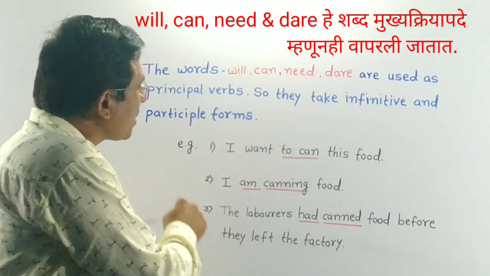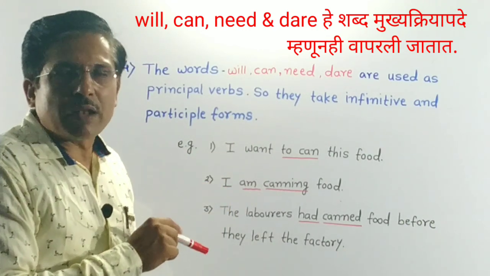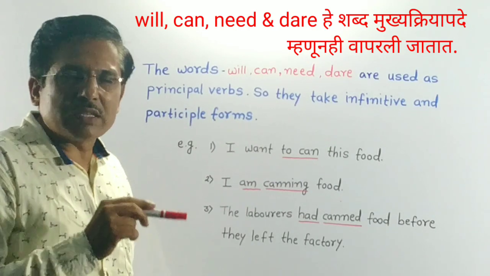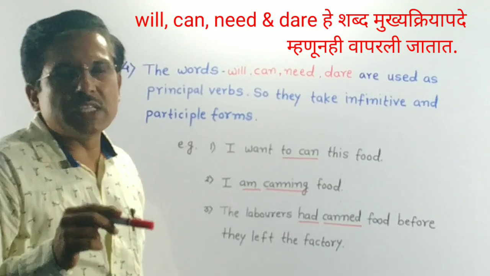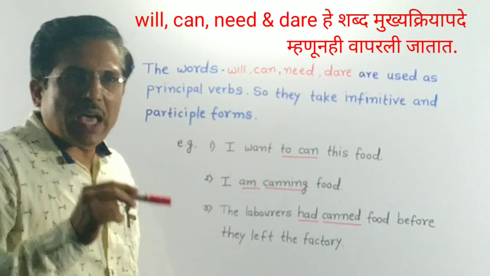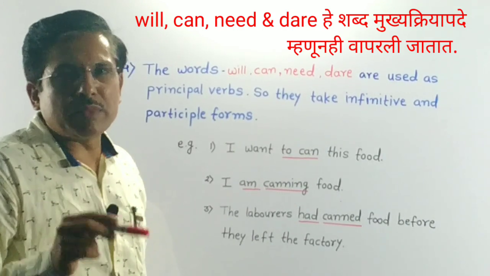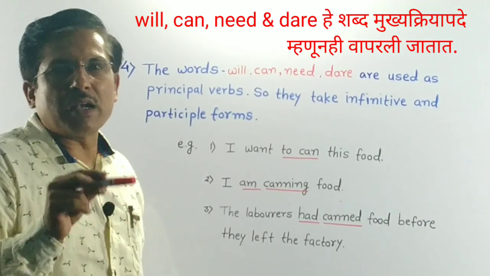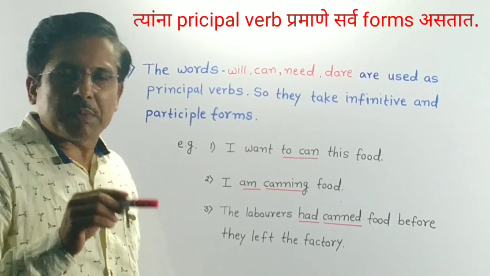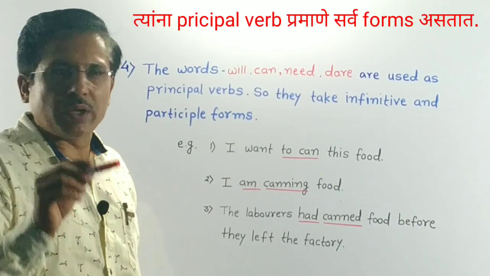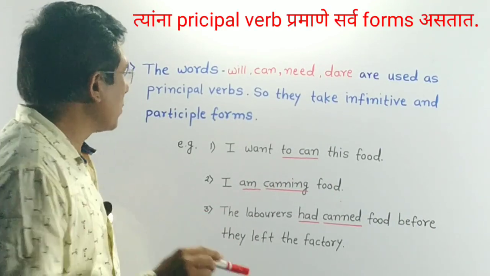In these 3 sentences, can verb is used. Can is used as principal verb. As a principal verb, can means डब्यामध्ये अन्न भरून ठेवणे, हवाबंद डब्यामध्ये अन्न भरून ठेवणे असा अर्थ कॅनचा होतो.